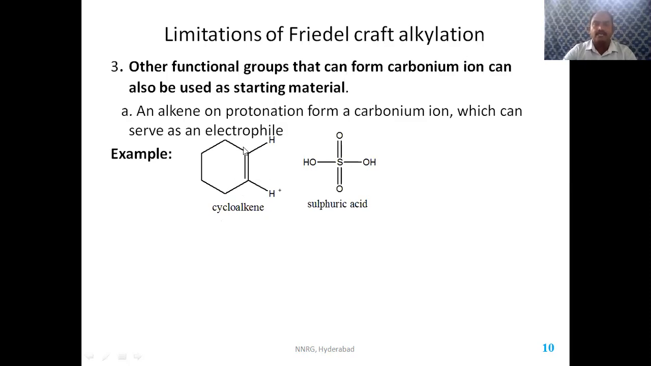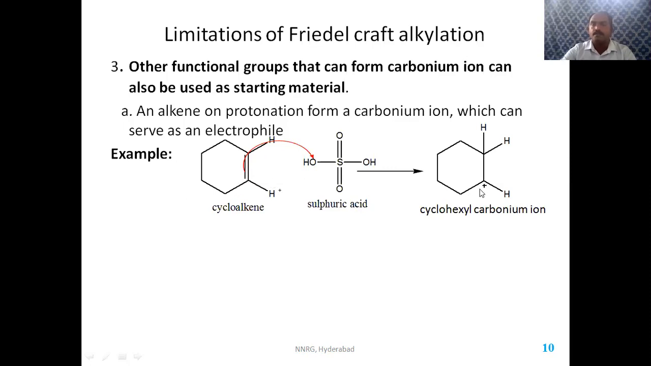If you see, we'll take the example of cycloalkene. Cycloalkene, you have an alkene group here. When it is reacted with sulfuric acid, this sulfuric acid donates a proton here, so the pair of electrons accepts a proton and forms two hydrogens here, and this carbon is losing electrons to form a positive charge here.